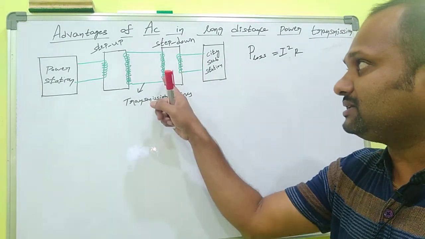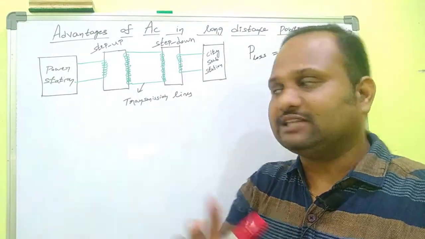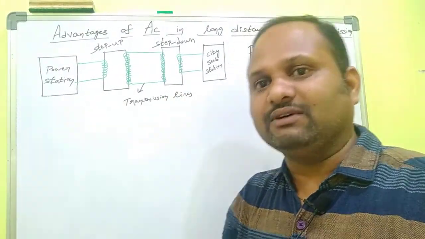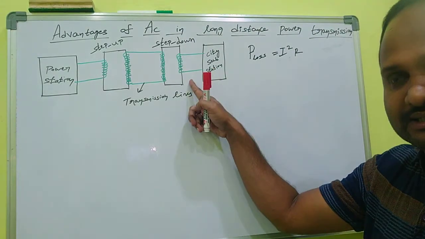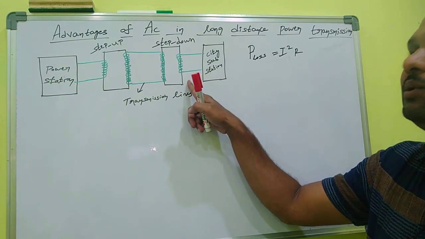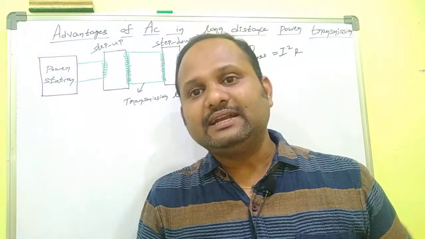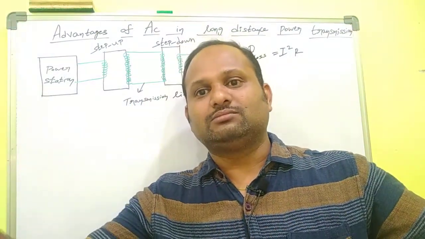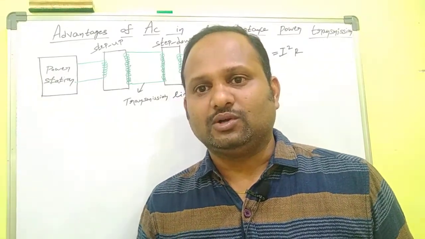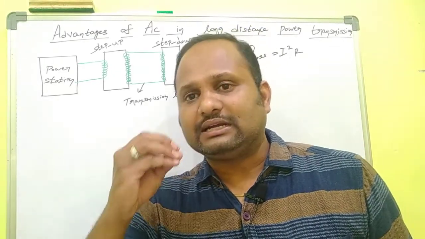In the city limit, there is a step down transformer which converts higher voltage into lower voltage, high to low alternating voltage. When the voltage is converted, simultaneously the current will increase. This low voltage and higher current passes to the city substation, that means the power grid. That power grid distributes the power to the houses, homes, schools, or anywhere. So that is the way of transmitting power.